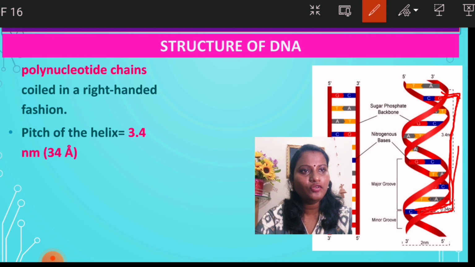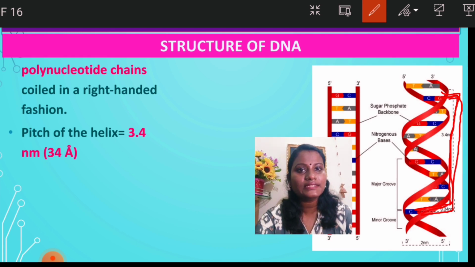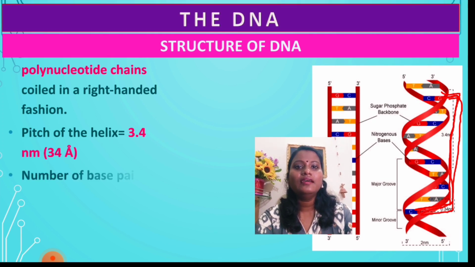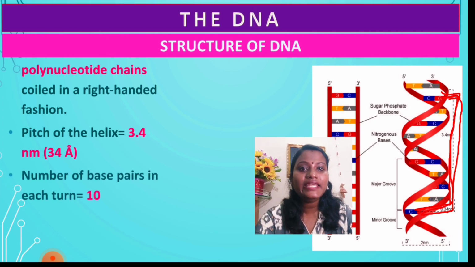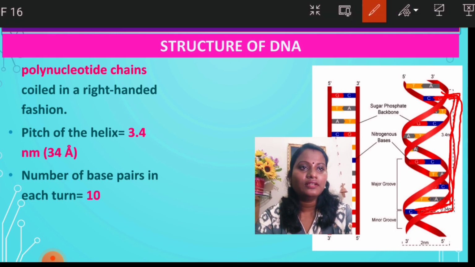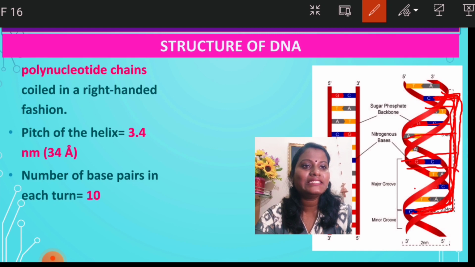When you are calculating, this constitutes one helix, and the distance there is 3.4 nanometer, or 34 Angstrom. Then the number of base pairs in each turn: suppose this is one turn, and here how many base pairs are there? Almost 10 base pairs. So we have 10 base pairs in each helix.